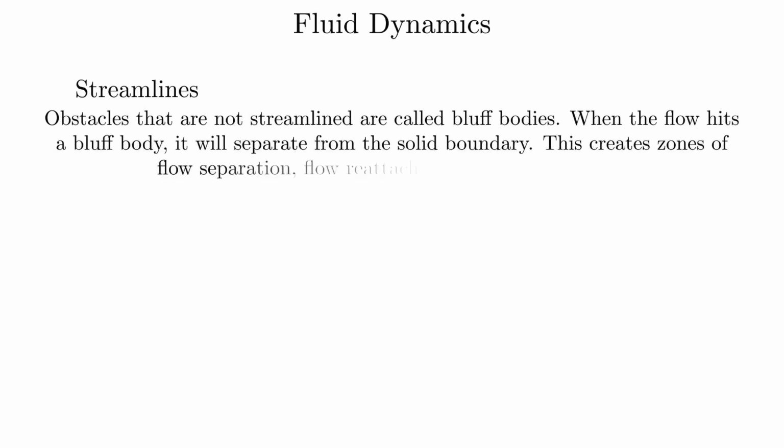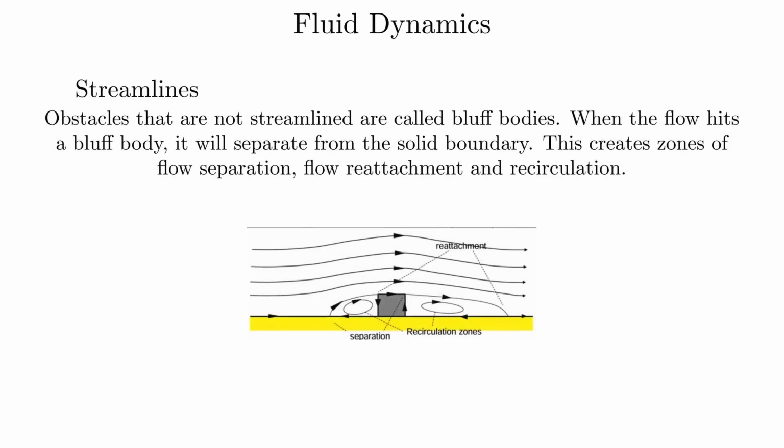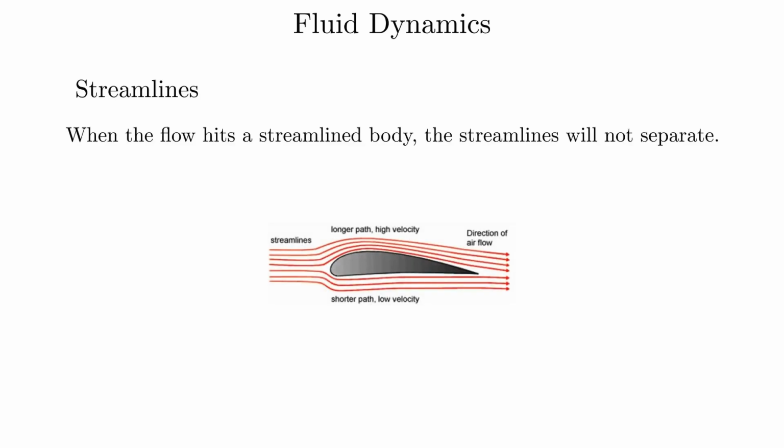Obstacles that are not streamlined are called bluff bodies. When the flow hits a bluff body, it will separate from the solid boundary. This creates zones of flow separation, flow reattachment, and recirculation. When the flow hits a streamlined body, the streamlines will not separate.